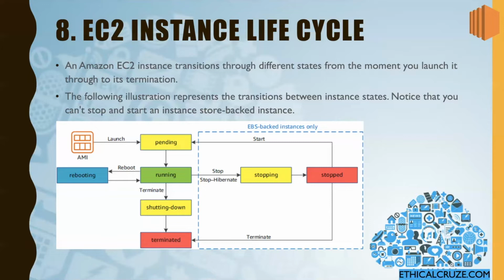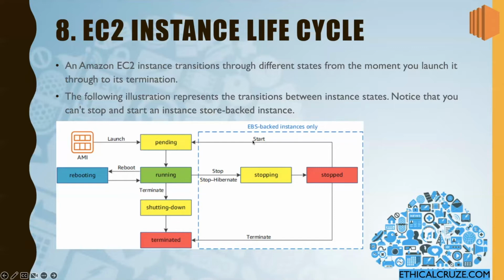When we launch it, it first goes to the pending state. This is an intermediate stage, and after that it comes to the running stage. When the EC2 instance is in running state, it is considered payable because it is running. If you are rebooting your EC2 instance, it will go to the rebooting stage and come again to running stage. There will not be any other intermediate step in case you are using EBS-backed instances. We will discuss in more detail in later videos what EBS is.